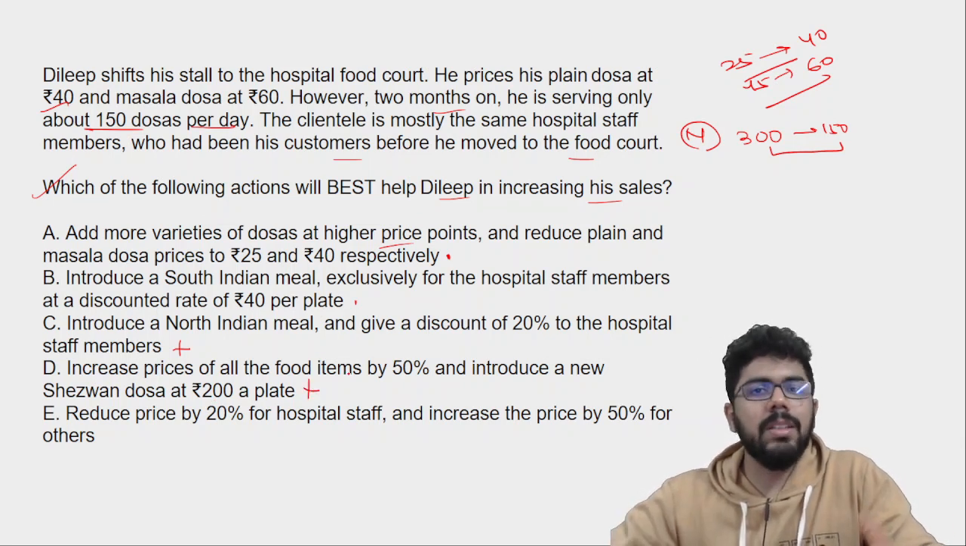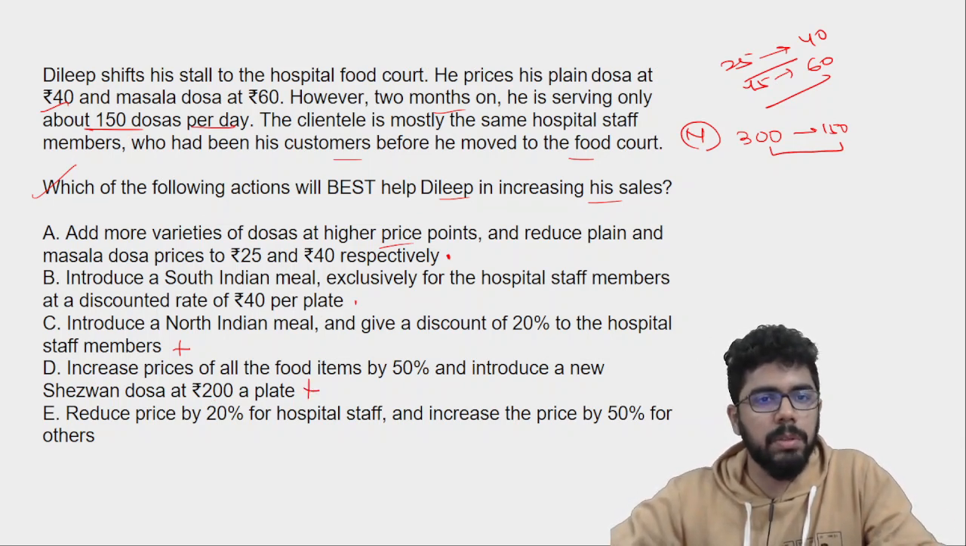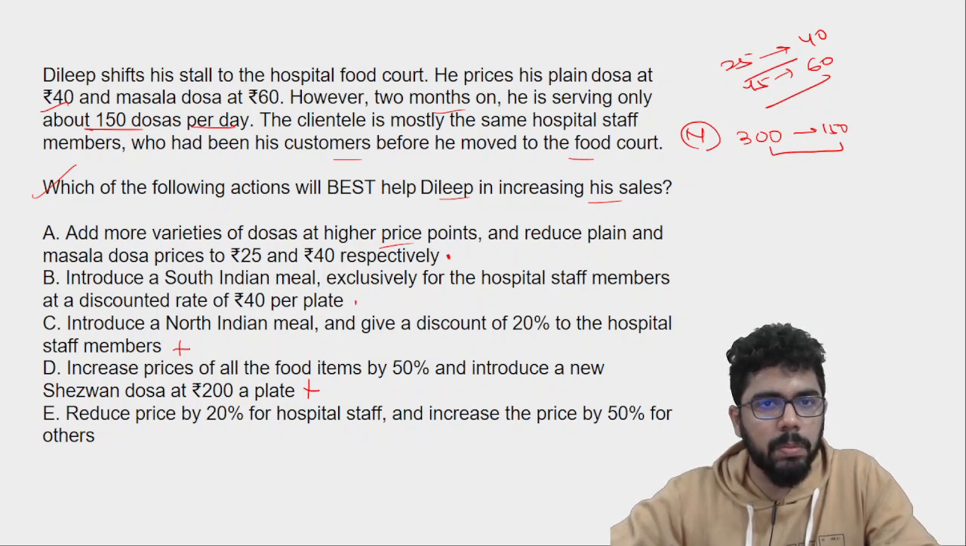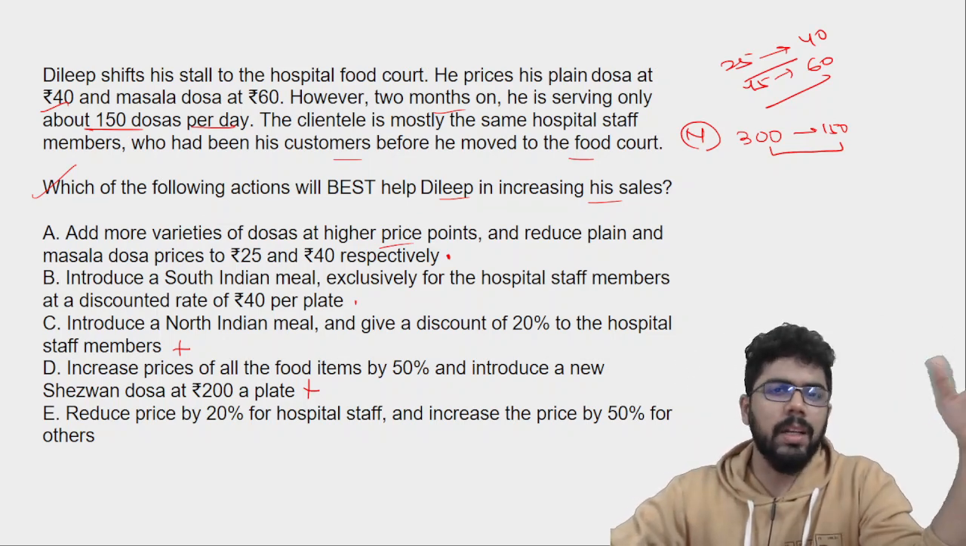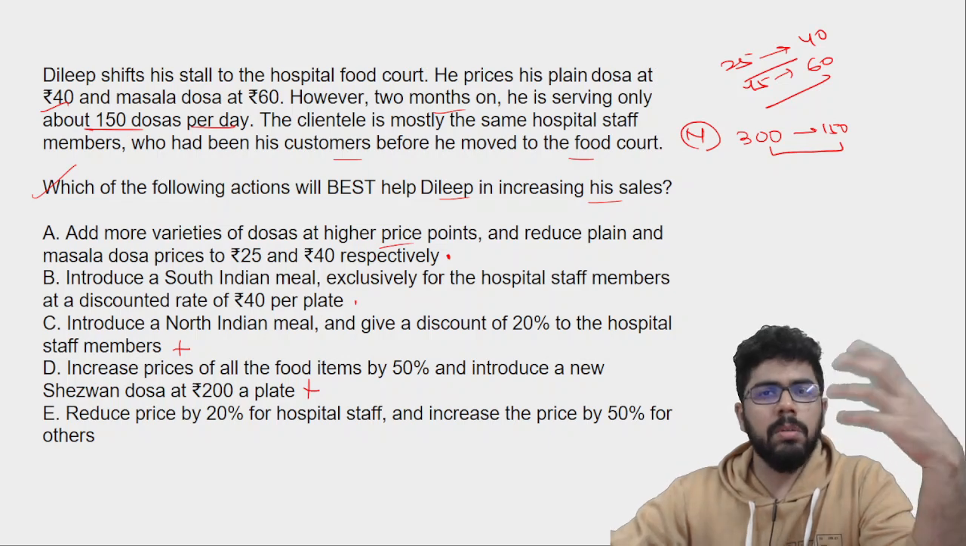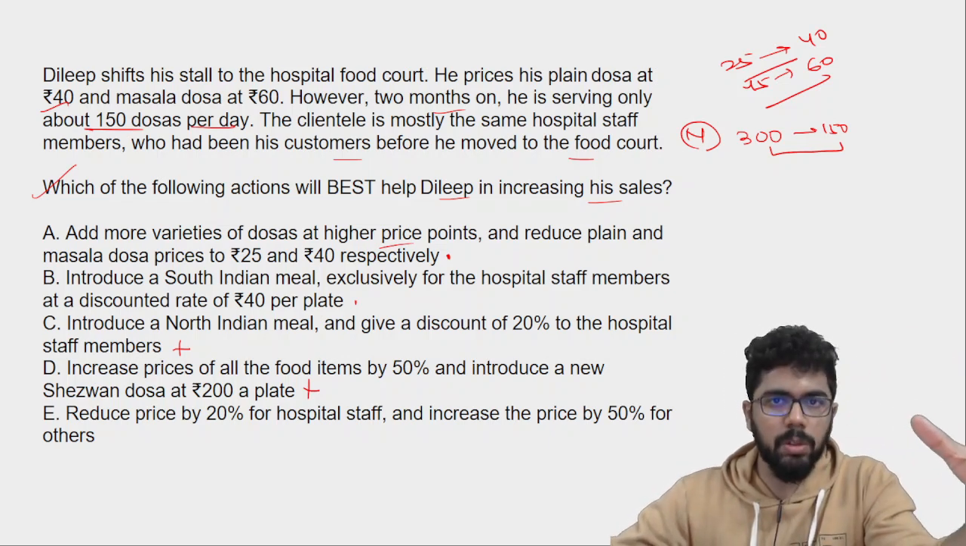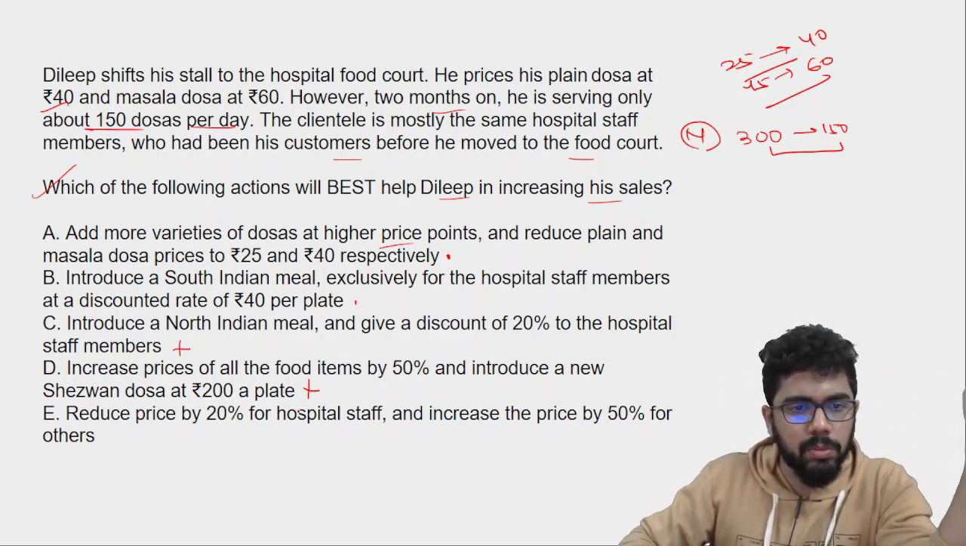Again, this is not understanding your customers. Your customers are people who want to come to your place thrice, eat at an affordable rate, not 200 per plate. So increasing the price by another 50% and bringing a new 200 rupee dosa is not being able to relate to what your customers want. So definitely not the right move.